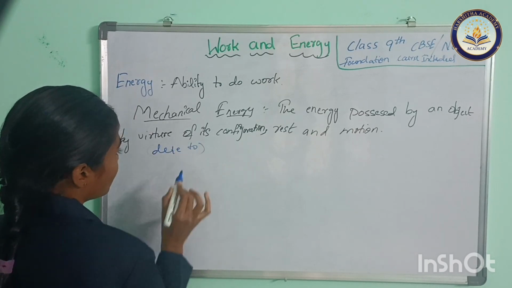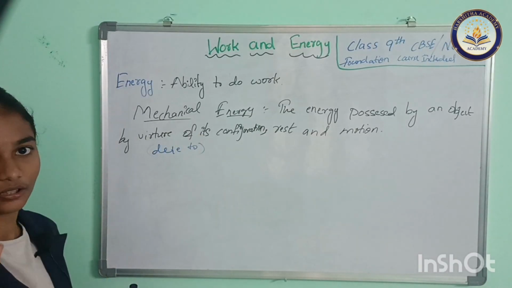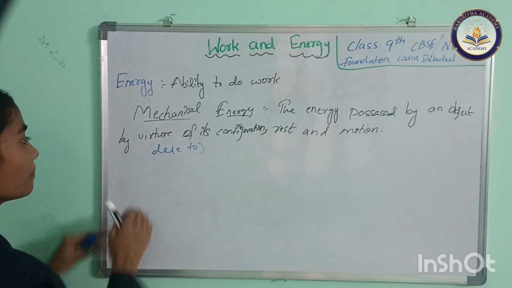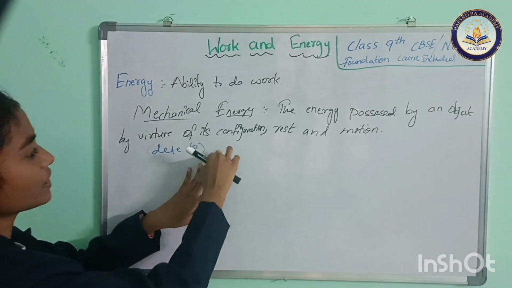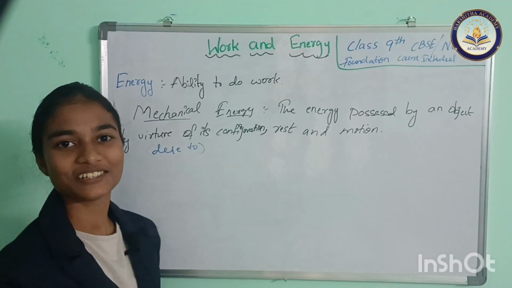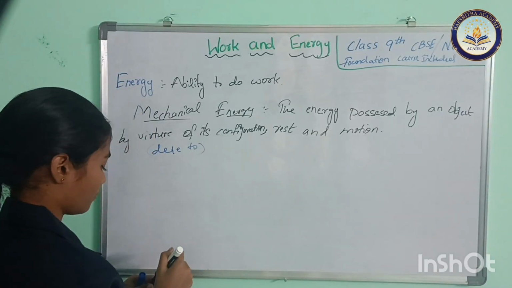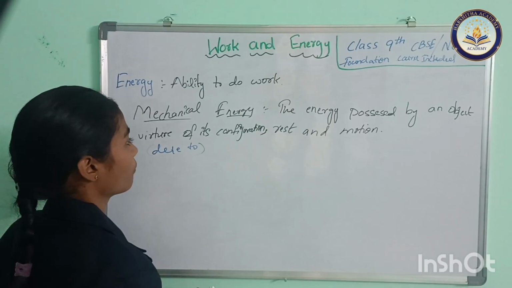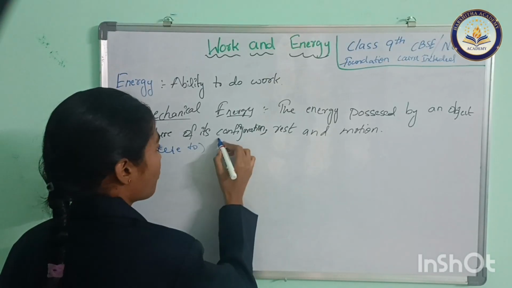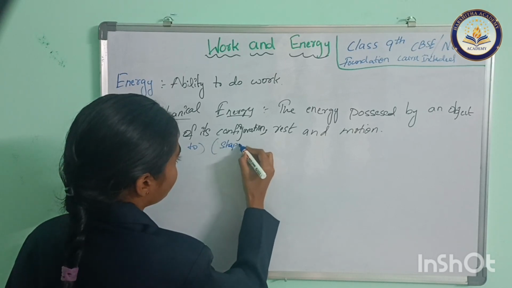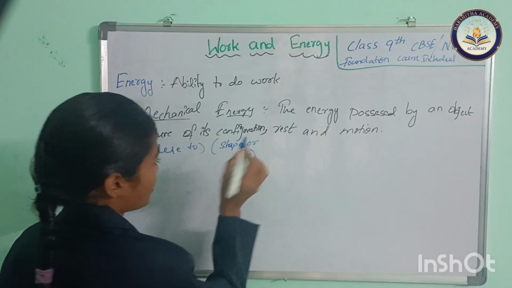You can take the meaning of by virtue of as due to its configuration. What do you mean by configuration? I'm going to use this blue pen. Configuration is nothing but shape or size. We call it configuration.